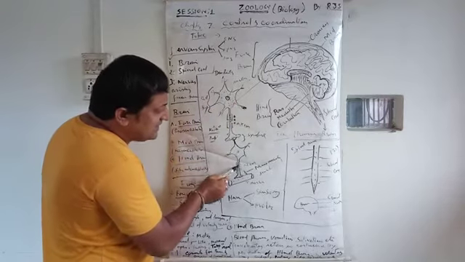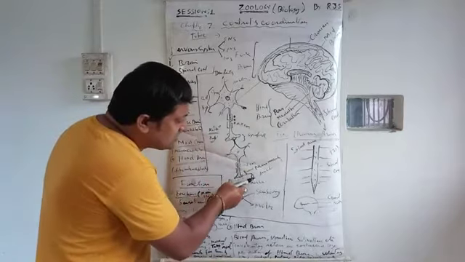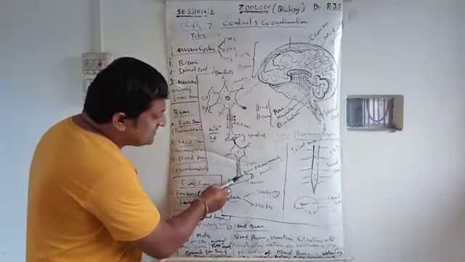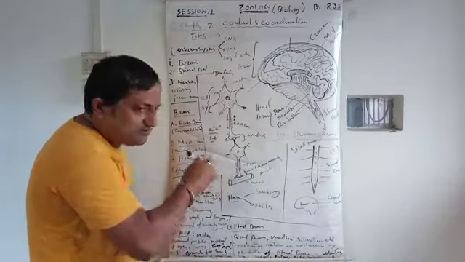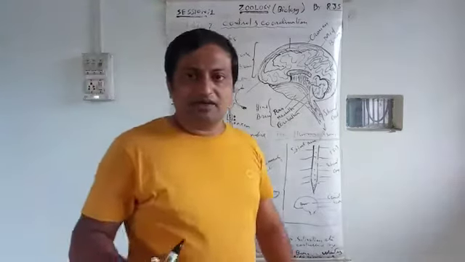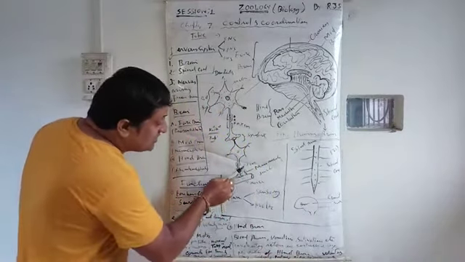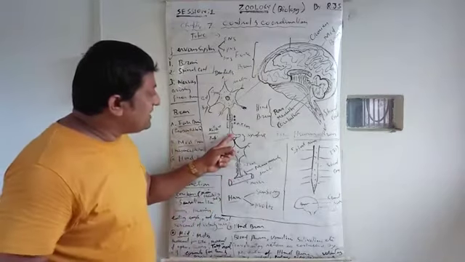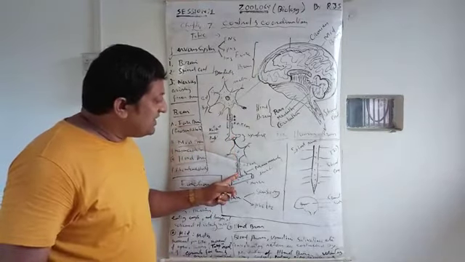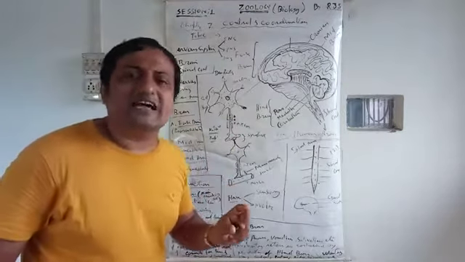Then again there is a cell, again a neuron, and finally if it attaches to the muscle, the last ending of the axon attaches with the neuromuscular membrane. Such a junction, one ending of the axon to the next, is called a synapse.